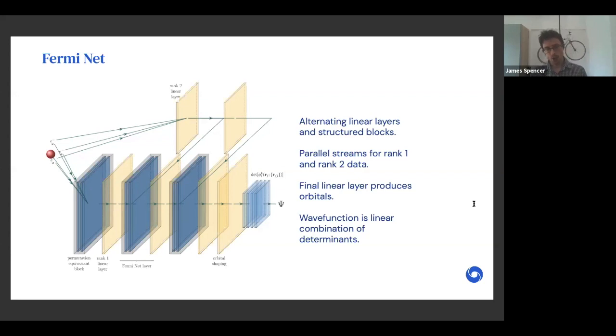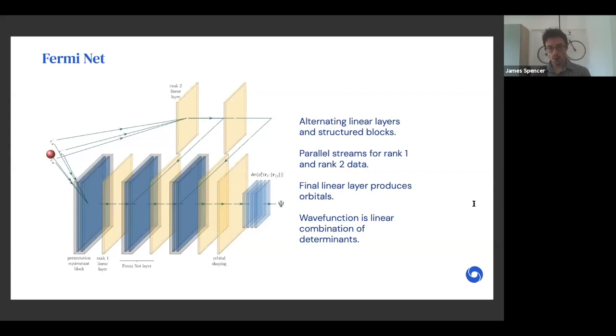We have a structured network, so we feed rank 1 and rank 2 data into a permutation equivariant block, which I'll discuss more on the next slide. But crucially, from the rank 1 and rank 2 features, it will produce permutation equivariant functions that are rank 1 only. We then feed the output from the permutation equivariant block into a linear layer, and we repeat for several layers. Here I show you three such layers.